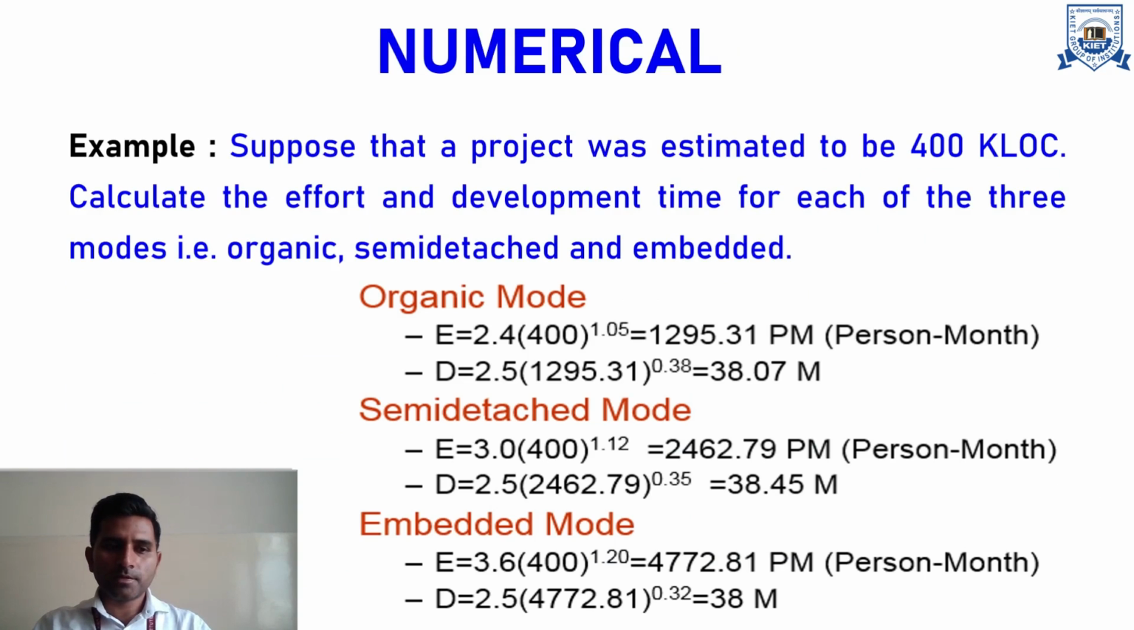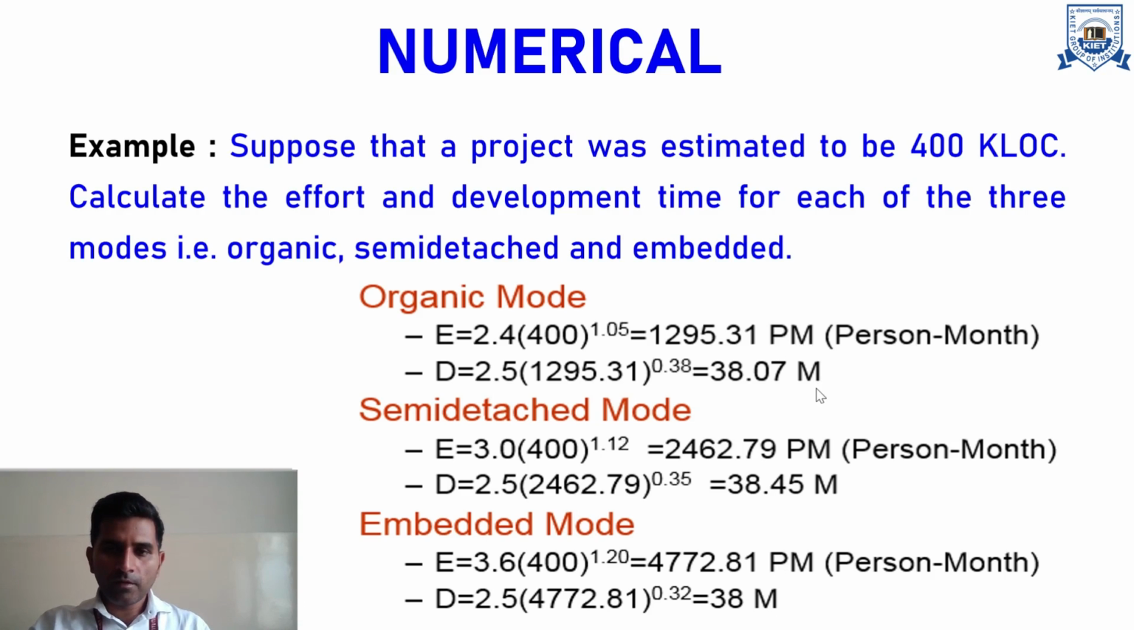The same things that we discussed in the last slide are depicted here. So for organic mode, effort equal to this one, and what is the effort calculated? 1295.31 person-months, and what is the development time calculated? 38.07 months. For semi-detached mode, what is the effort calculated? 2462.79 person-months, and what is the development time calculated? 38.45 months. For embedded mode, effort equal to 4772.81 person-months, and development time equal to 38 months.